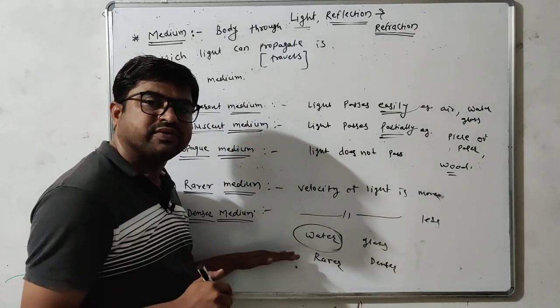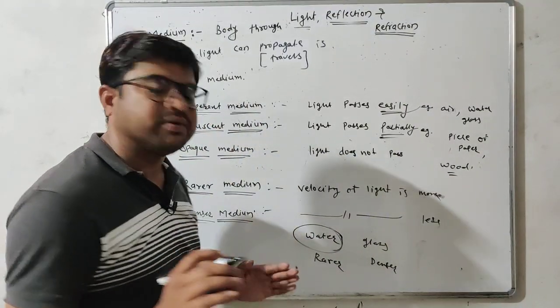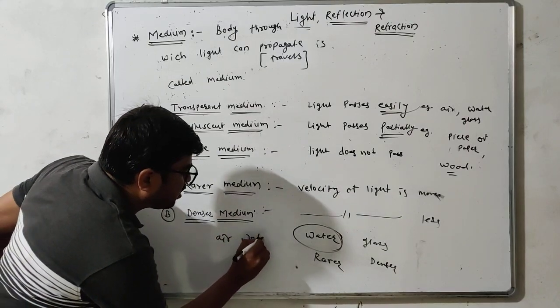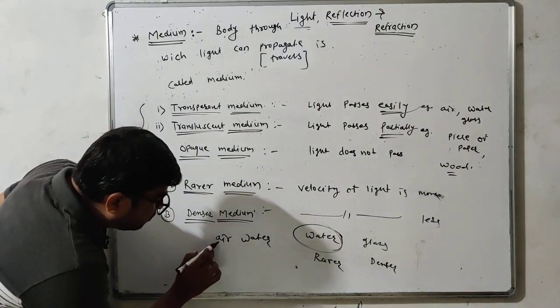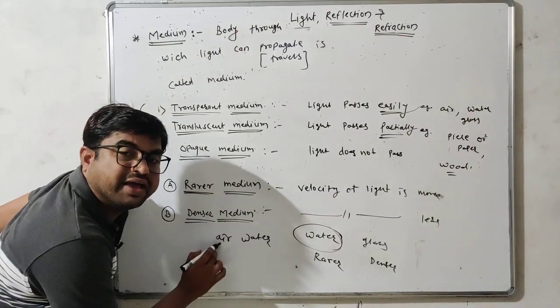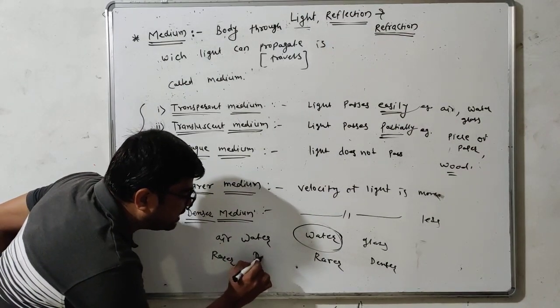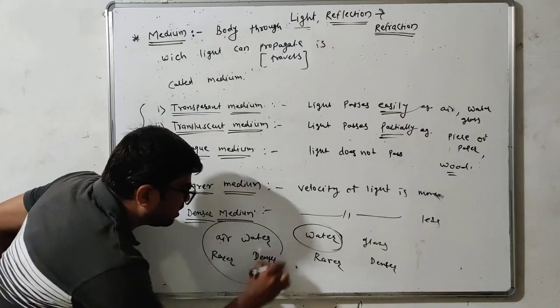Got it? Look, when we compare air and water, velocity of light in air is higher, therefore it is a rarer medium, and water is a denser medium in comparison.